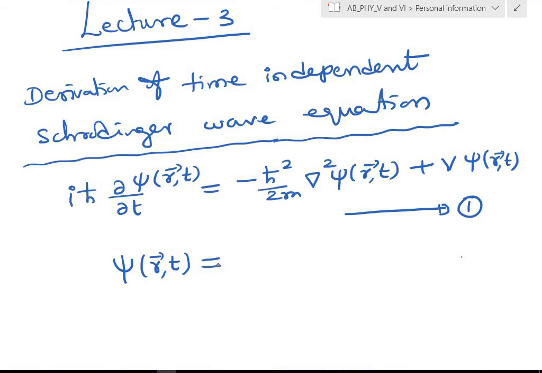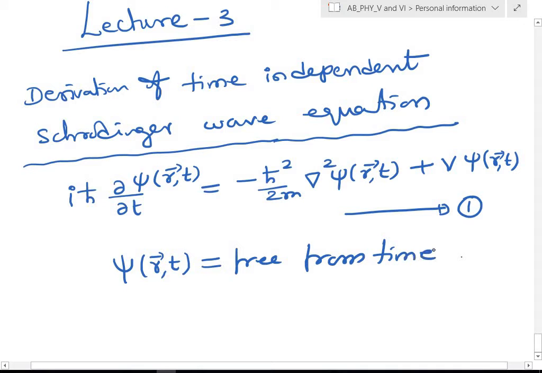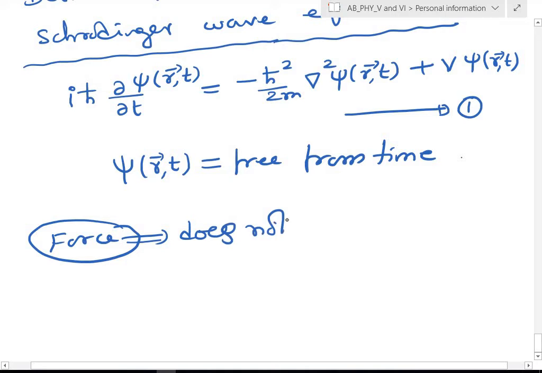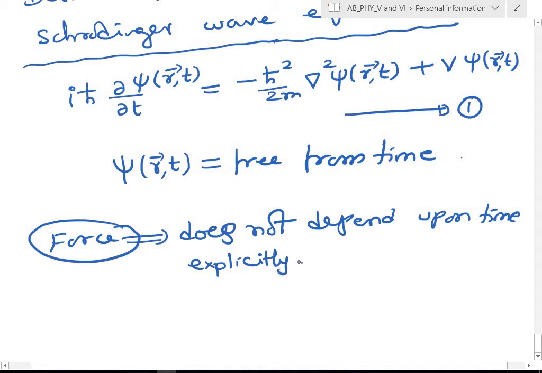Now, when we say time independent, are there situations without time involvement? Let's say for example psi is free from time. So there is no time part here, only the space part is present. For example, if I take a force, even maybe a central force, gravitational or electrostatic, whatever it may be, suppose the force does not depend upon time explicitly.